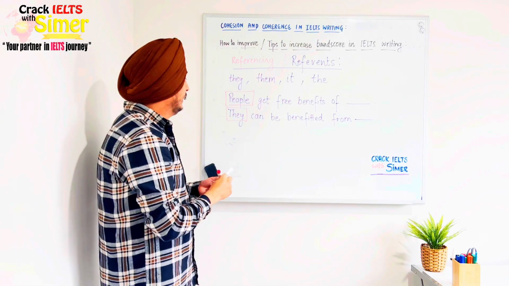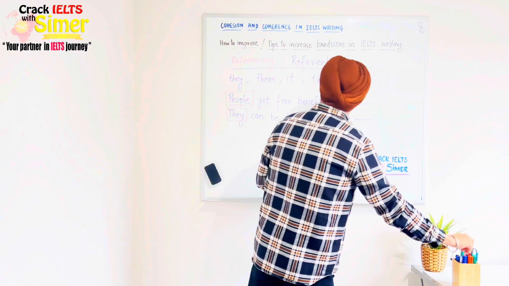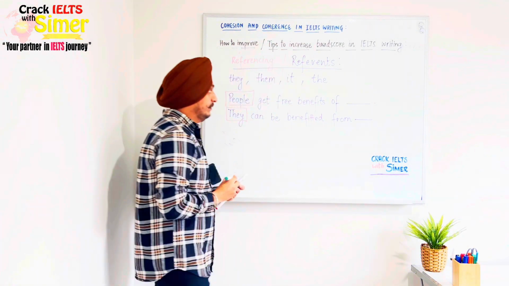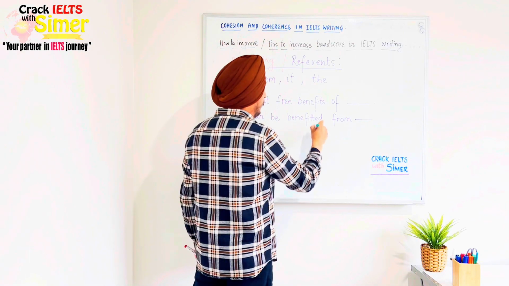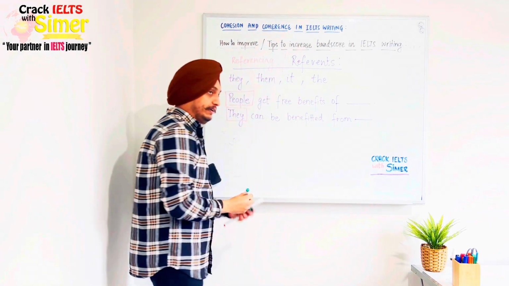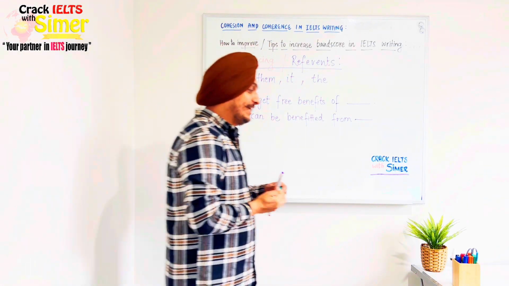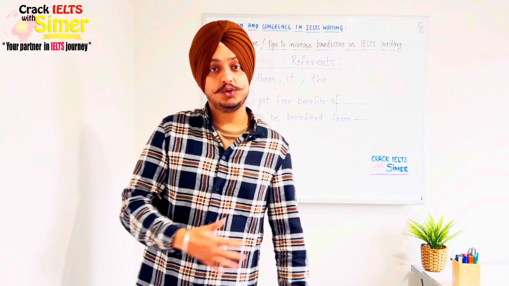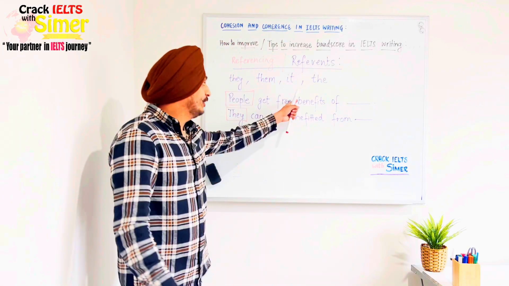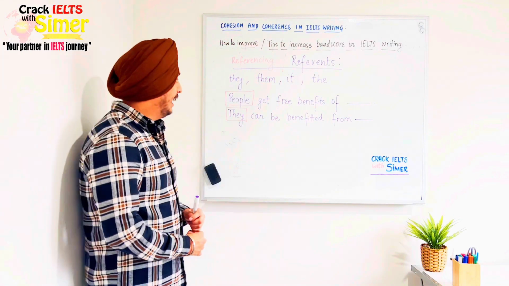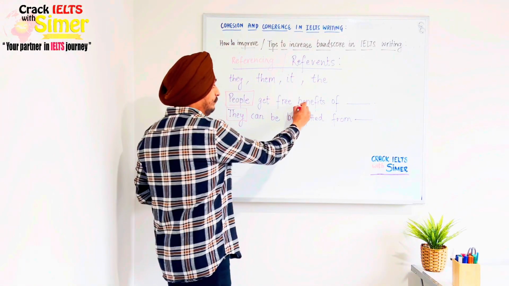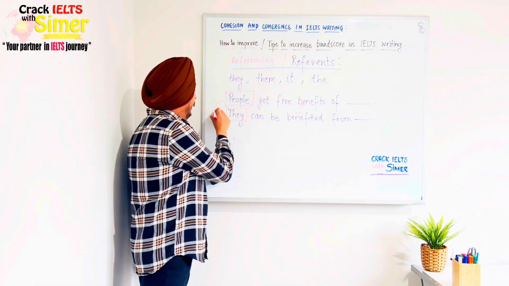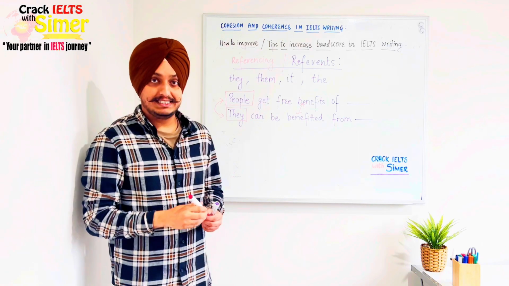Now you could see I have written here the word benefits, and now in the next sentence I am writing benefited. So which gives me score for two different things. So which gives me score for cohesion and coherence, and it gives me score for vocabulary as well. So I'm actually trying to link the word benefits and I'm also making references.